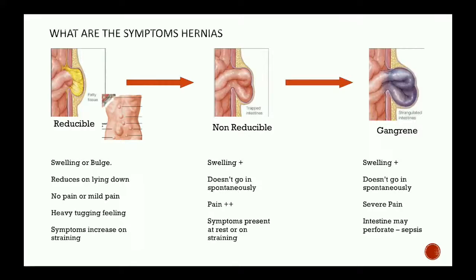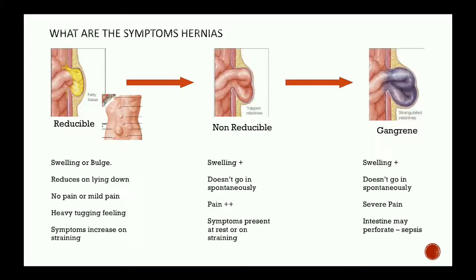So what happens after a long period of time? The hernia has come out, but it does not go back inside, because at the opening, whatever the sac or content of the hernia that has come out gets stuck at that point. So when the person lies down, the hernia is not going back inside; it is stationary at that point itself. Here again, the pain may or may not be there, and the patient tends to ignore it if the pain is not there. We have seen many patients with a swelling who have ignored it for a long time, because there is no pain. At this stage, when he lies down, the swelling does not go back spontaneously. Again, the symptoms are a pain or a dull aching, stretching sensation. These are the things you will get.